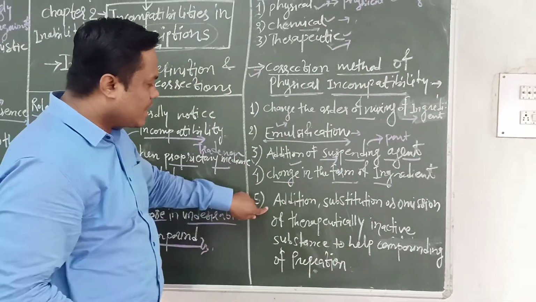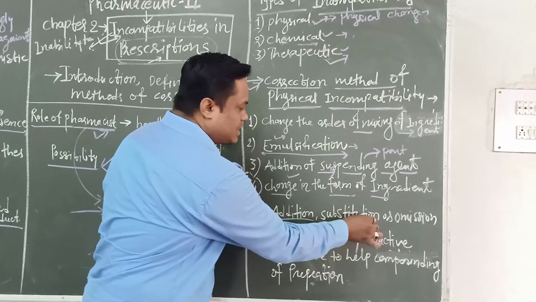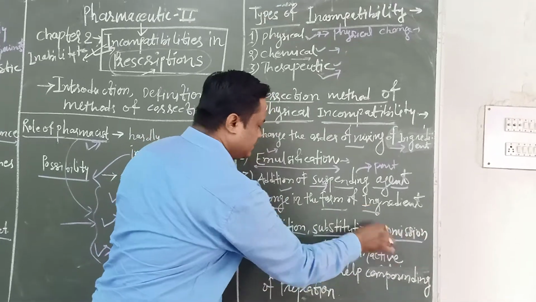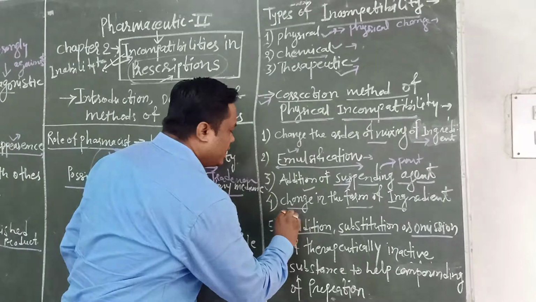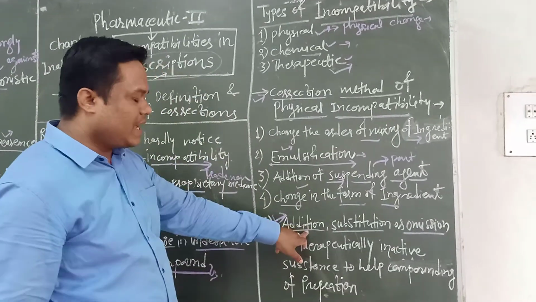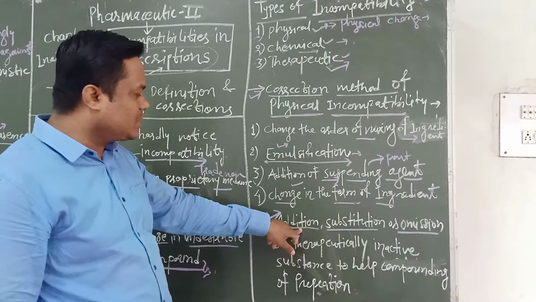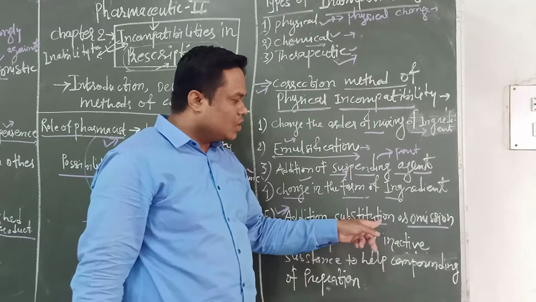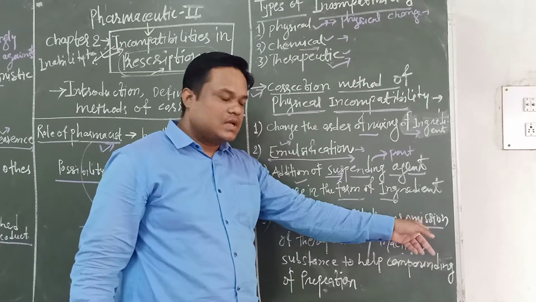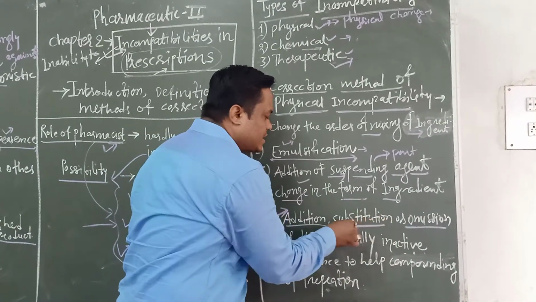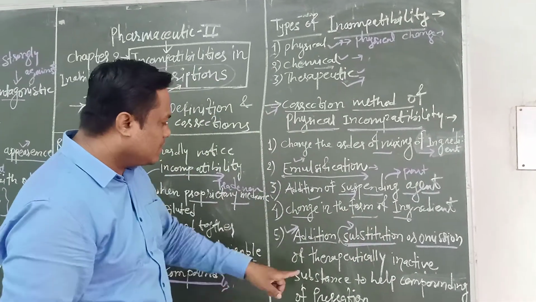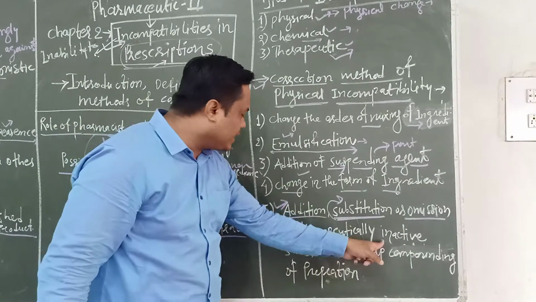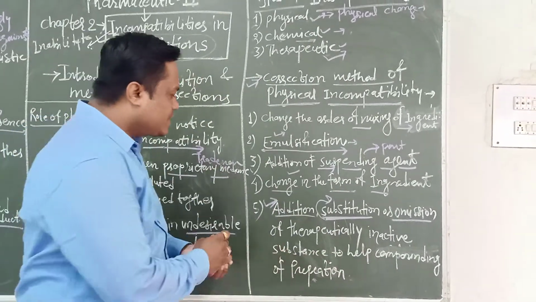And last is addition, substitution or omission. It arises in the prescription: addition of any ingredient, substitution from the prescription, or omission. Substitution means one form can be changed with another therapeutically inactive substance, not a therapeutically active drug.